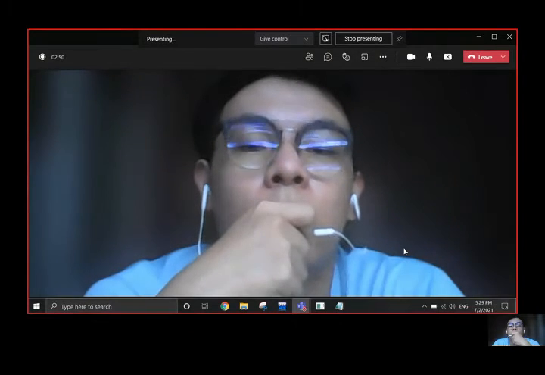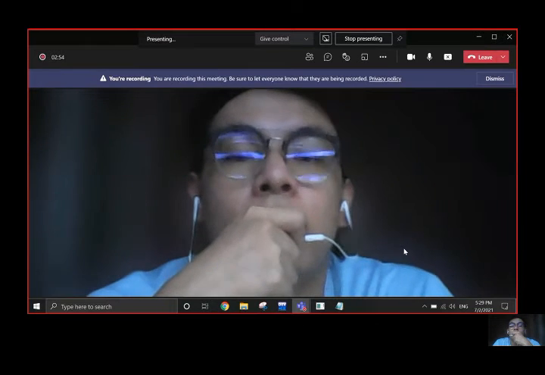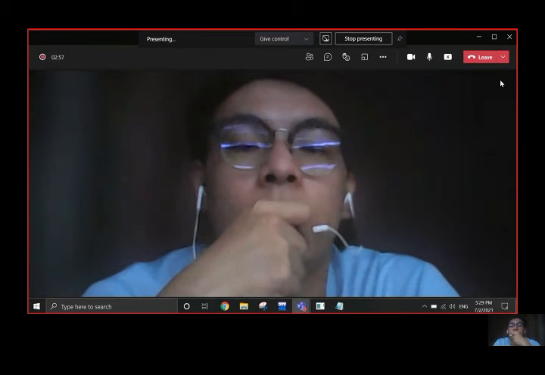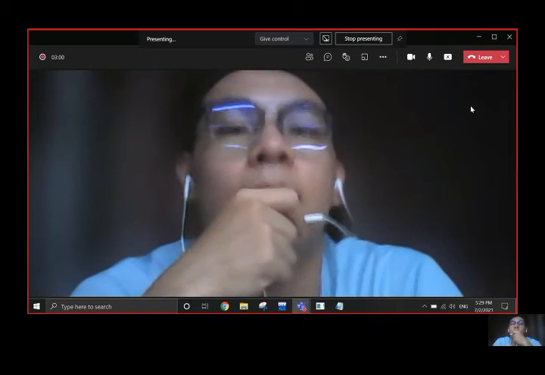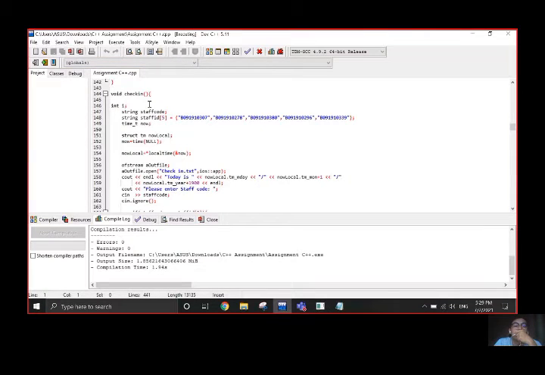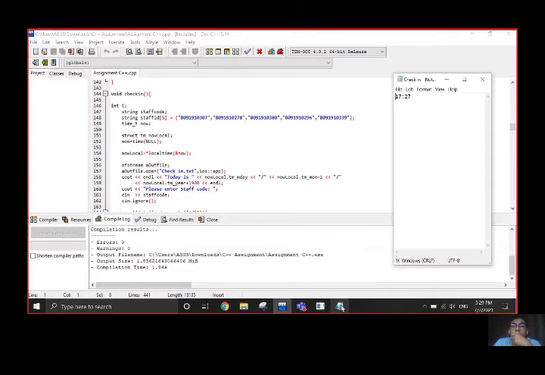So I am Sung from BMMA S1/1. Now I would like to present my C++ assignment for the check-in part. This is the code for the check-in part. Here is the array part, 5 arrays. When you run this program, it will go to here.